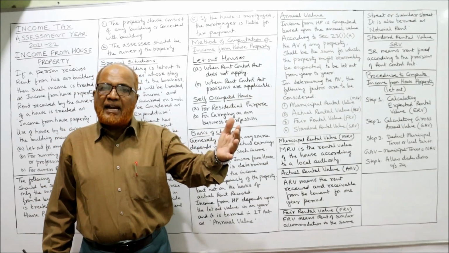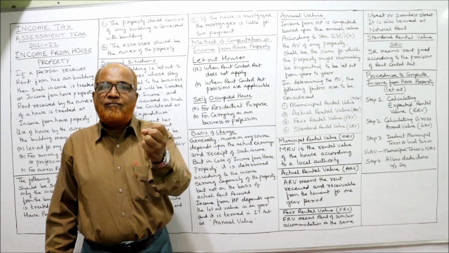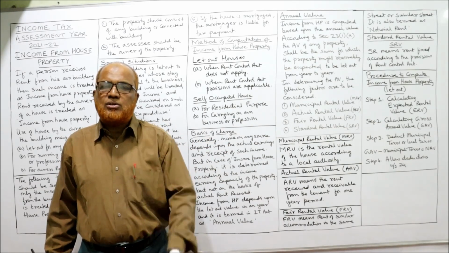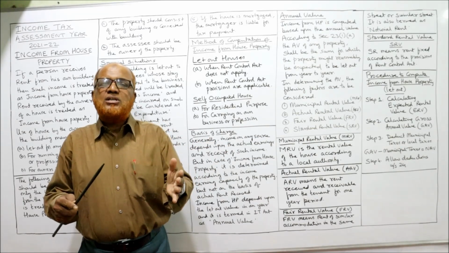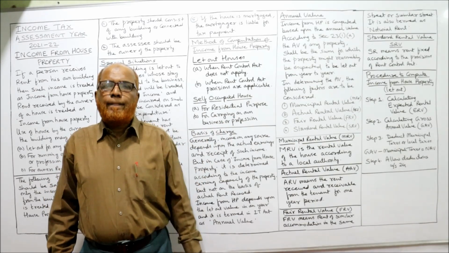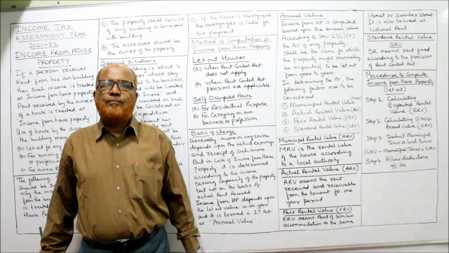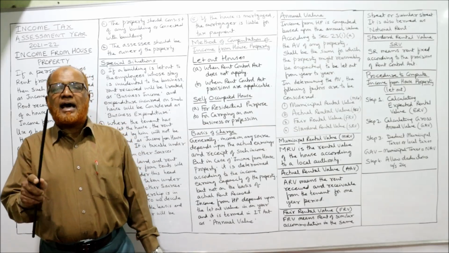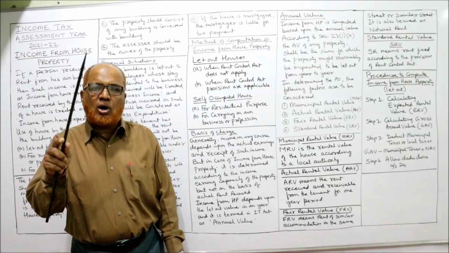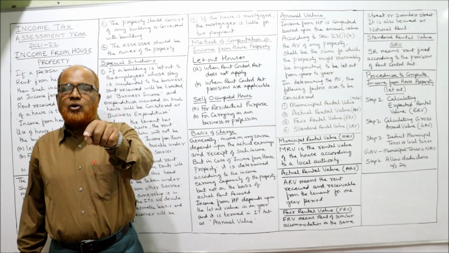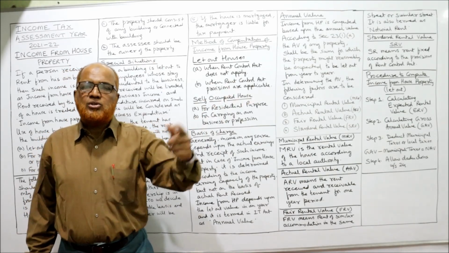That means other flats in that area are fetching a rent of 40,000. But you are charging rent only 20,000. So you are getting an income of 20,000. The Income Tax Act says your tax will not be charged on 20,000. You are liable to pay tax on 40,000 income.